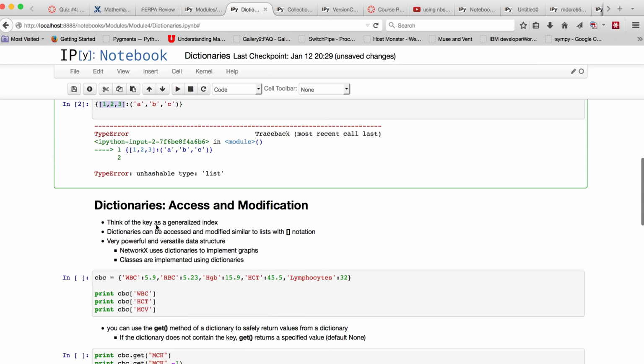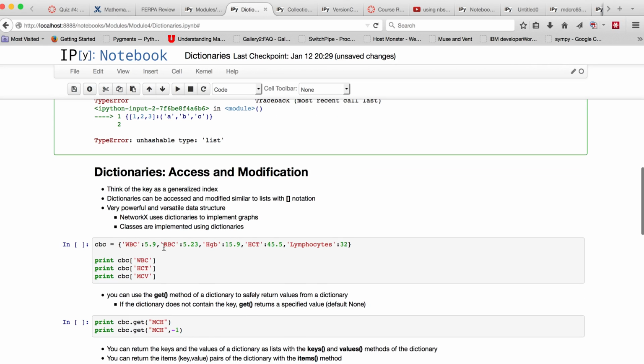Okay, like I said, we can think of the key as a generalized index, and given that we provide the key, we access individual elements, values in that dictionary, again using this square bracket notation. So here I've defined a dictionary which represents complete blood count results. So I've got a white blood cell count.